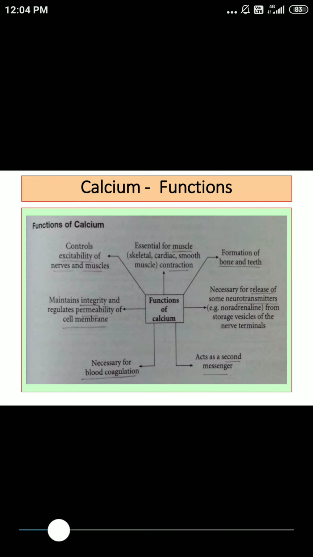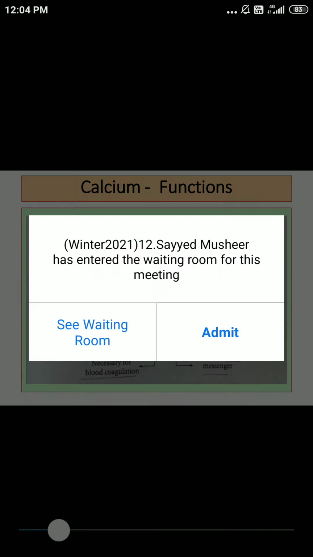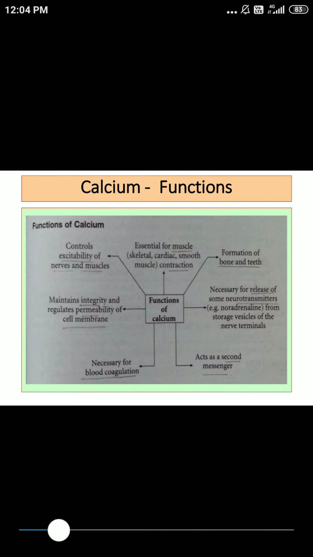Bones are the storehouse of calcium, and it helps to maintain the calcium level in case there is a deficiency. Calcium also helps in milk production. Most important function, it is required for contraction of muscles, which includes contraction of skeletal muscles, smooth muscles, and cardiac muscles. Another important thing, calcium plays an important role as far as the chemical or electrical messages arriving at the cell membrane are concerned. This is transmitted to the inside of the cell with the help of calcium.